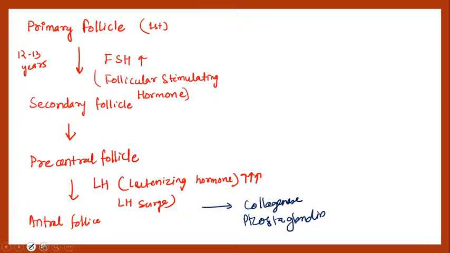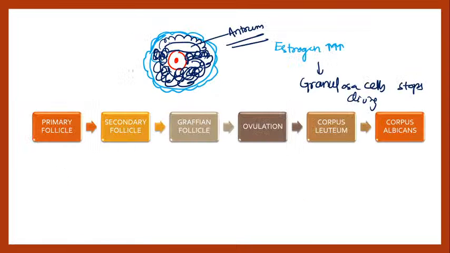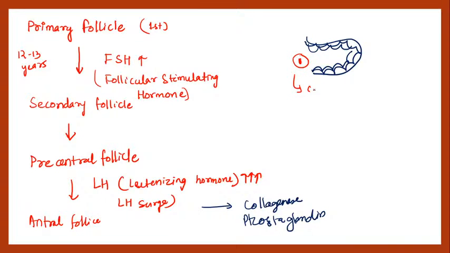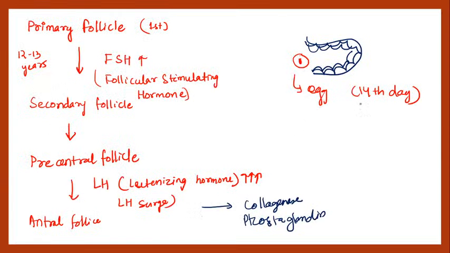So it will break the interaction between the egg, the ovum, and other cells surrounding it. So this is your granulosa cell layer, and there will be the release of the egg. The egg will be out and ovulation will occur on the 14th day.